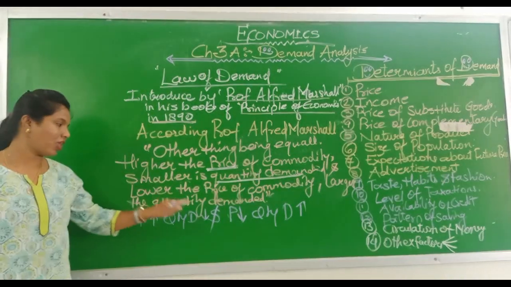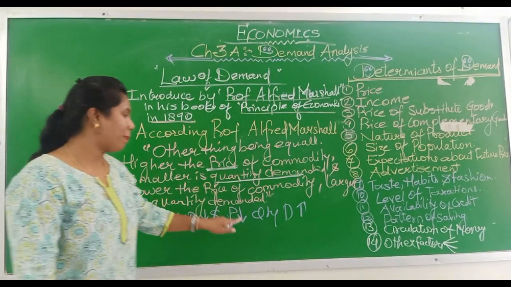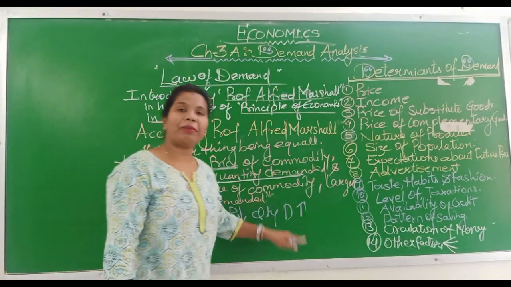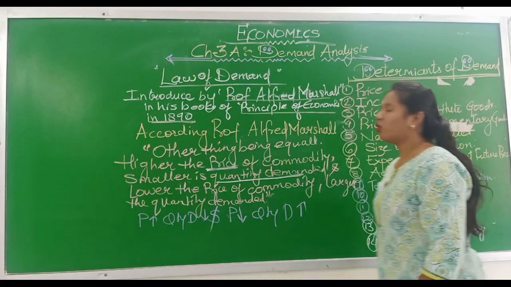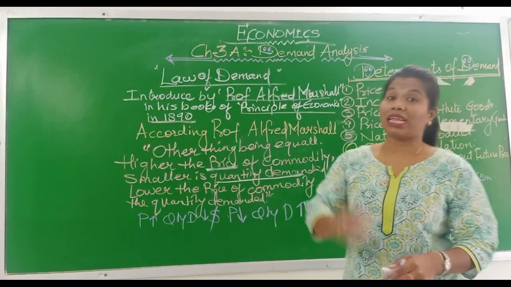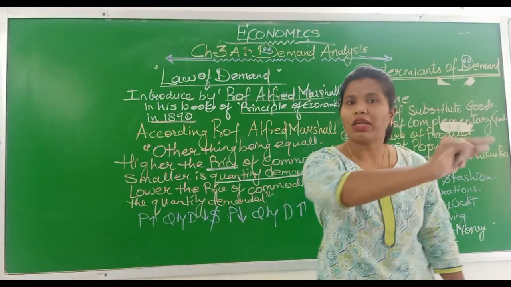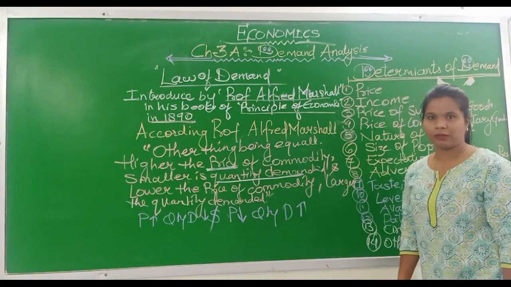When price is rising, quantity demanded is less. When price is decreasing, quantity demanded is increasing. So it has an inverse relationship. But what are those other things being equal? We will discuss.